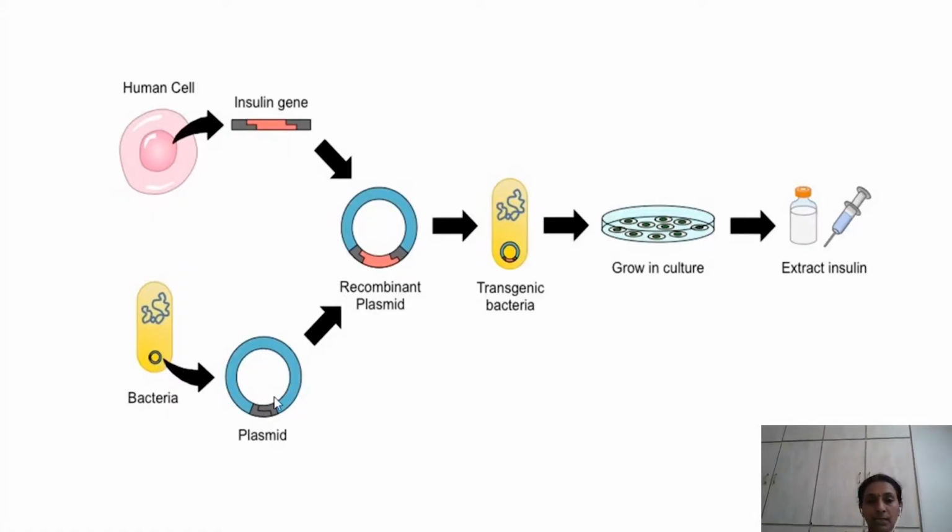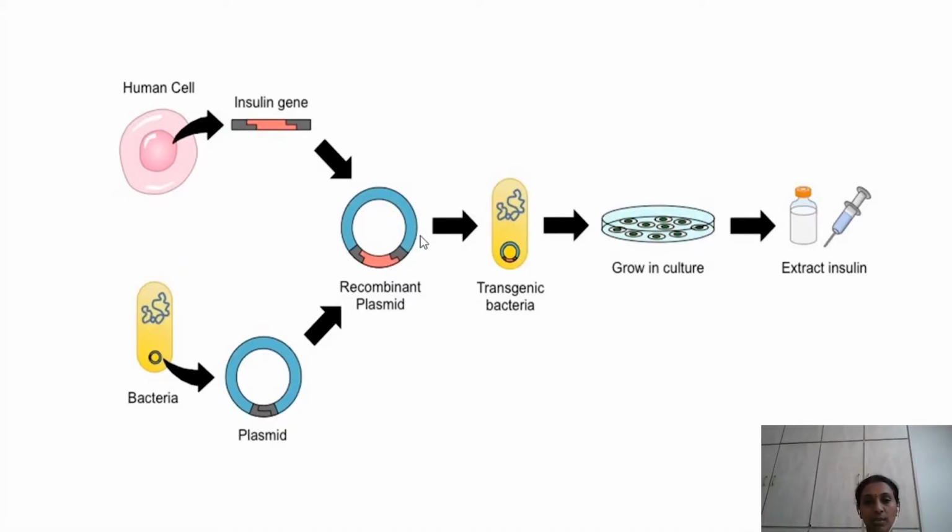So plasmid is nothing but an extra chromosomal covalently closed circular DNA. Three C's, remember, extra chromosomal covalently closed circular DNA is called plasmid. So scientists have isolated or extracted this plasmid DNA from the bacterial cell. Now they have recombined this insulin producing gene into this plasmid DNA. This is a recombinant plasmid because it contains the human insulin producing gene.